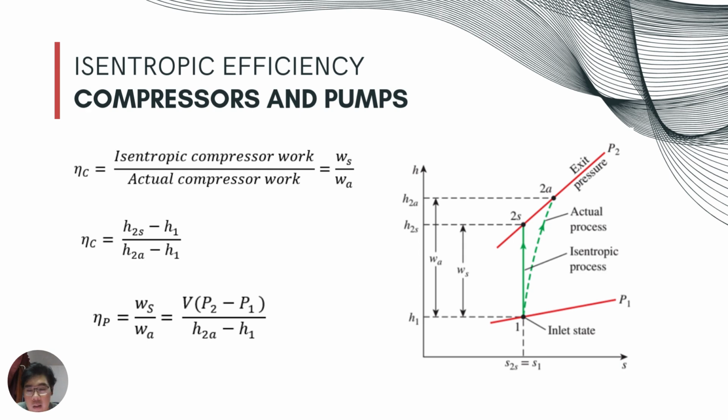So basically the formula is almost similar to the previous one, but the difference is the position: H2S minus H1 over H2A minus H1. And when the changes in potential and kinetic energy of a liquid are negligible, the isentropic efficiency of a pump is defined similarly as WS over WA equals V delta P over H2A minus H1.